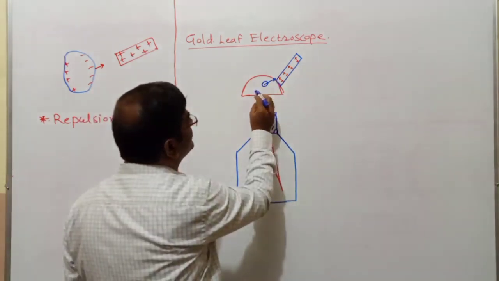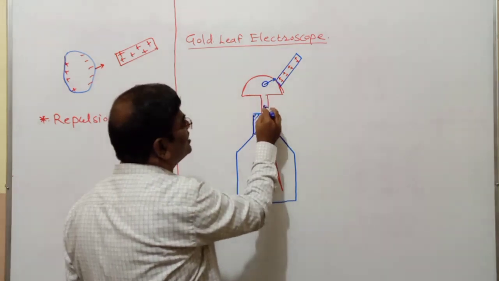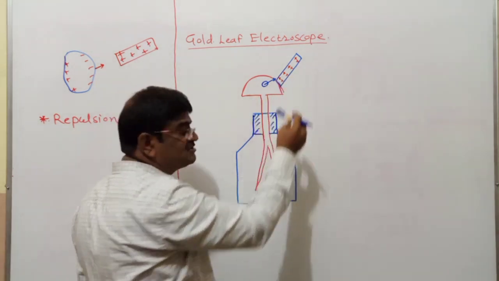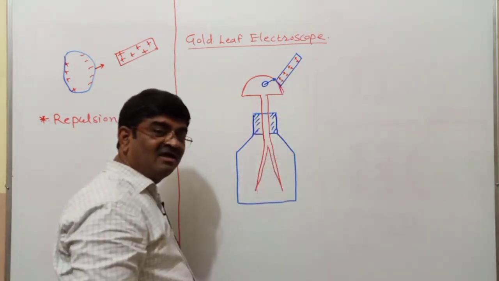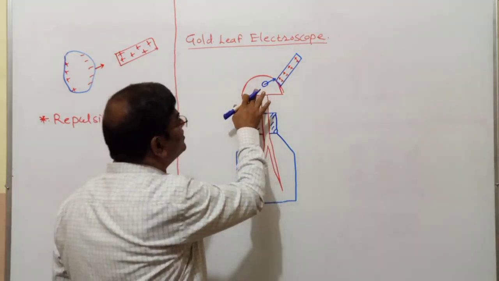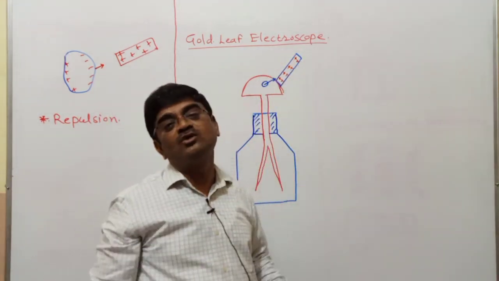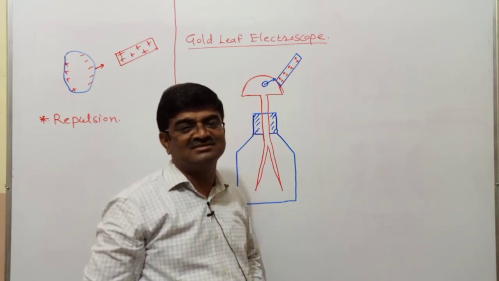That vacancy is filled by another electron, vacancy is created, filled by another electron, and in this way, with the due course of time, electrons go to the glass rod, leaving behind holes or vacancies or positive charges.